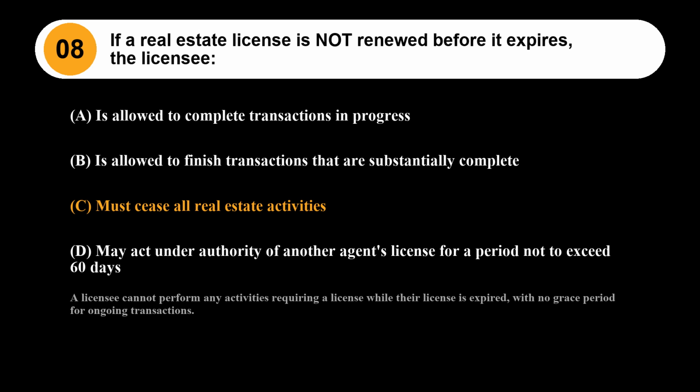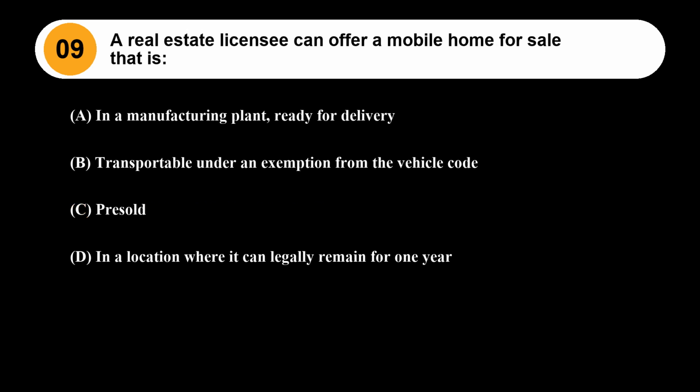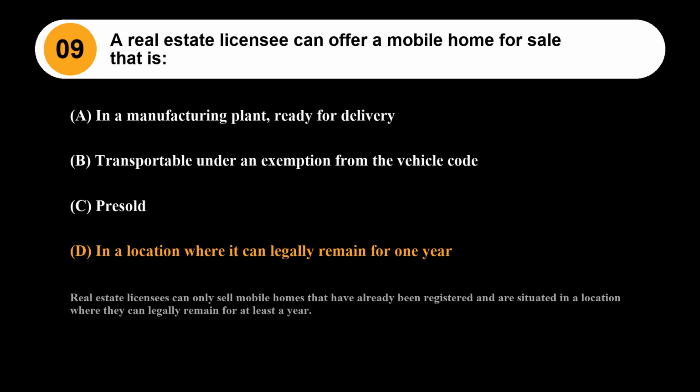Question 9. A real estate licensee can offer a mobile home for sale that is: Option A, in a manufacturing plant, ready for delivery. Option B, transportable under an exemption from the vehicle code. Option C, pre-sold. Option D, in a location where it can legally remain for 1 year. The correct answer is Option D. Real estate licensees can only sell mobile homes that have already been registered and are situated in a location where they can legally remain for at least a year.